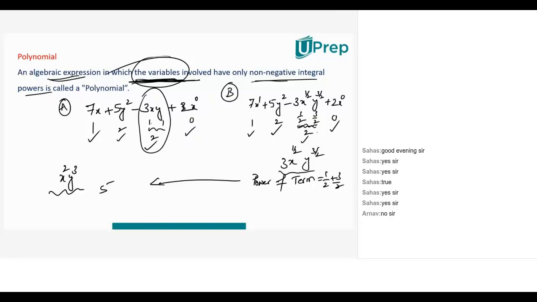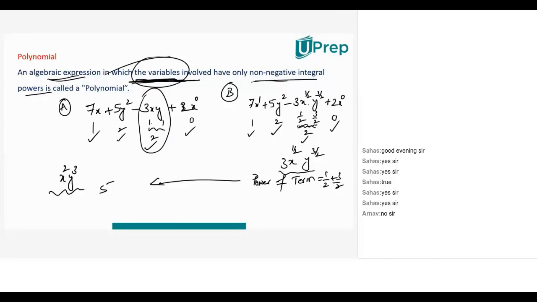But it's not the term. It is the individual variable, x as an individual variable, y as an individual variable, that should have non-negative integral powers. Then only it will be called a polynomial. Is the idea clear to all four of you? Each word of the definition is important. That's why I'm considering so many examples.